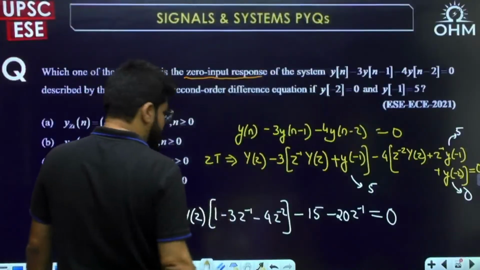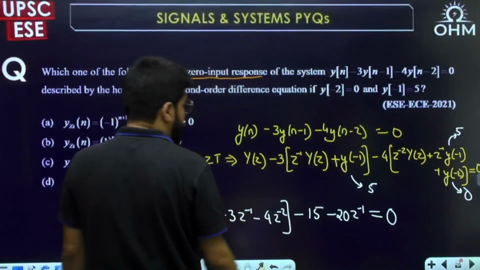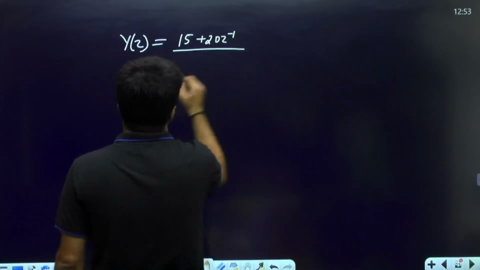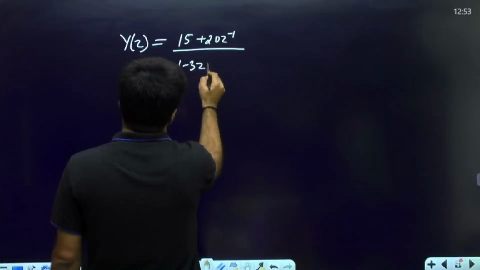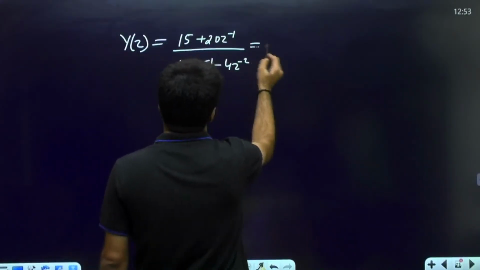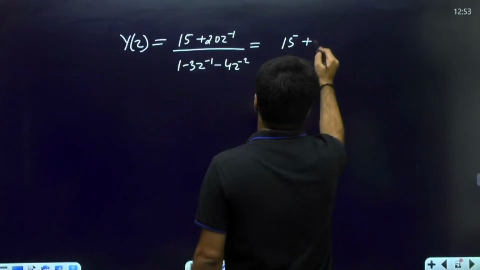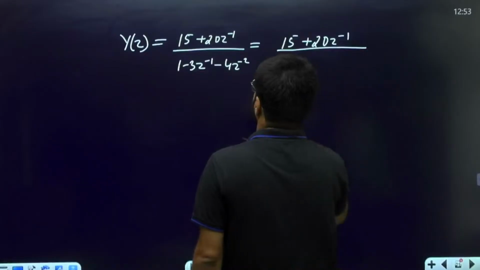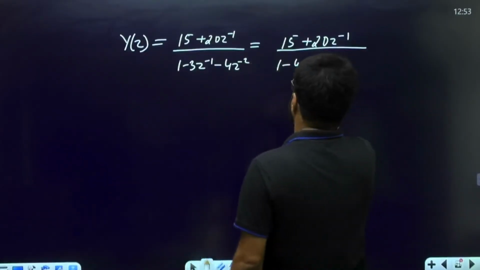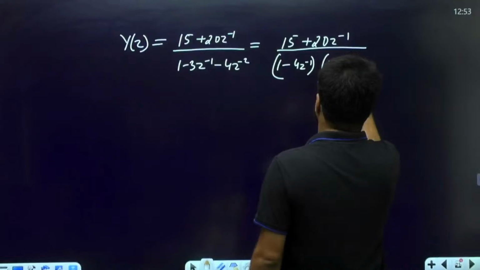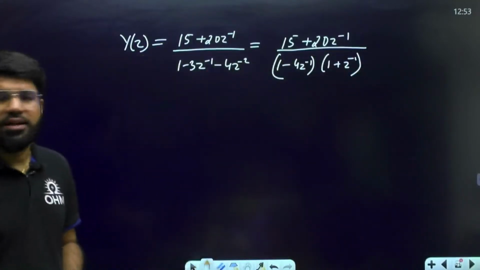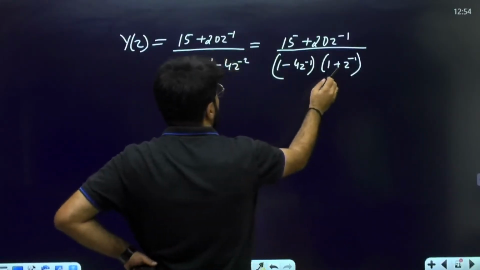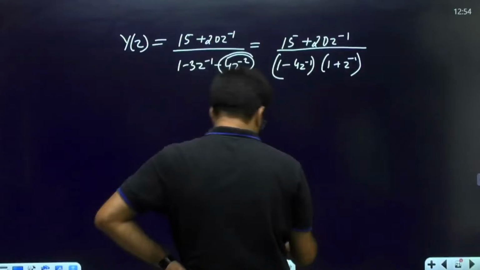What is going to be the Y(z)? You shift the terms on the other side: 15 plus 20 z inverse upon 1 minus 3 z inverse minus 4 z power minus 2. I can factorize the denominator as 1 minus 4z inverse into 1 plus z inverse. Why? Because if you open, minus 4 plus 1 gives minus 3 z inverse, and minus 4 into 1 gives minus 4 z power minus 2 in total. Correct.